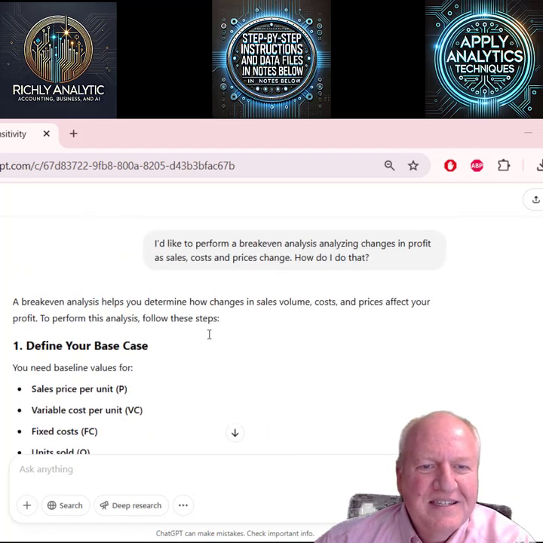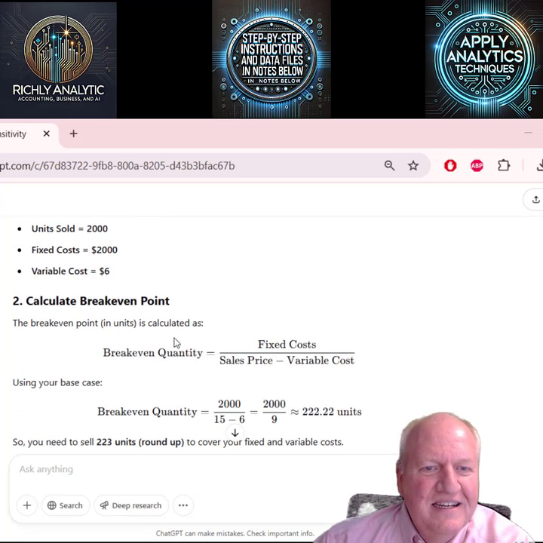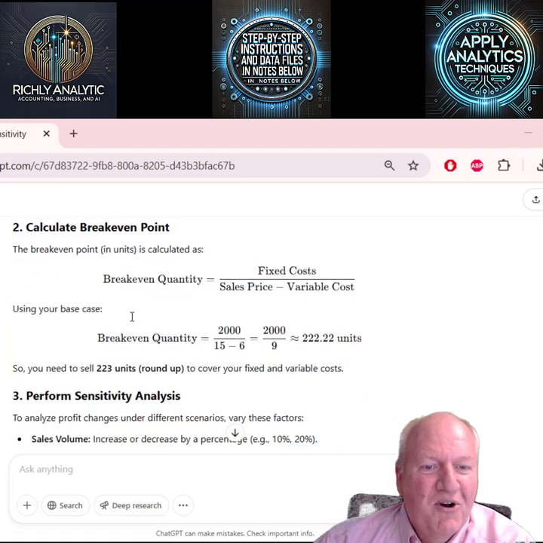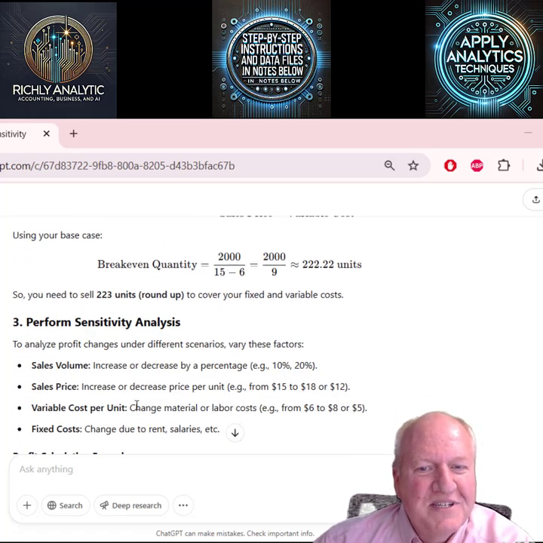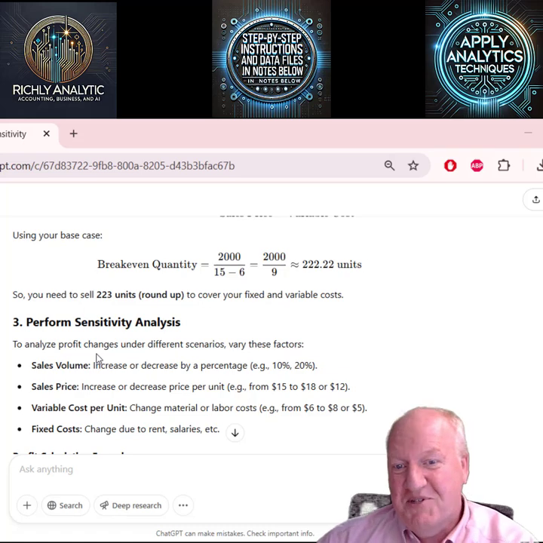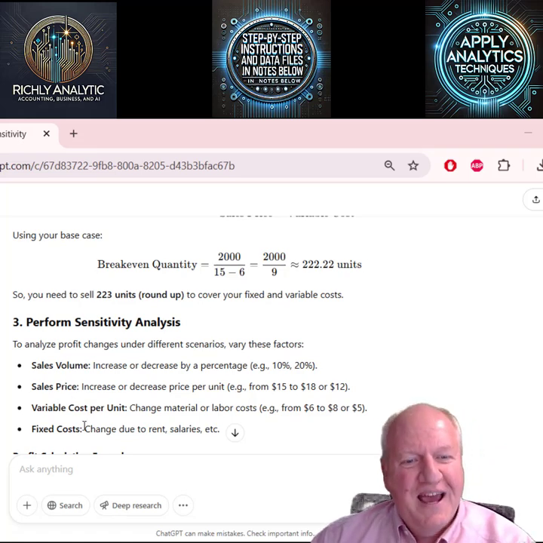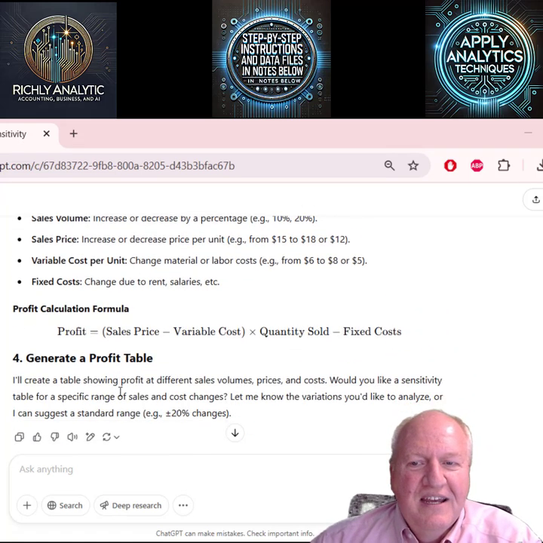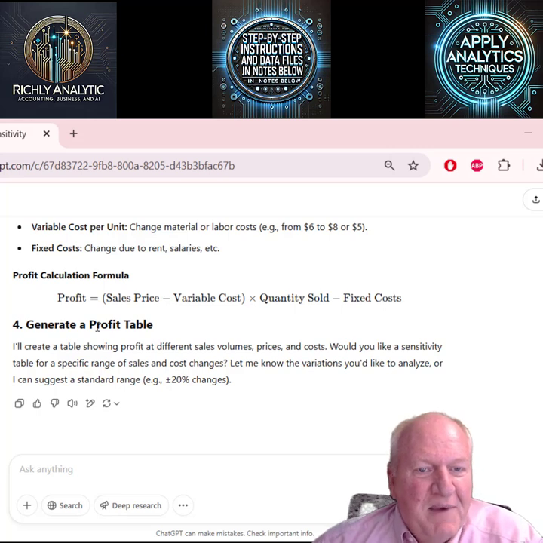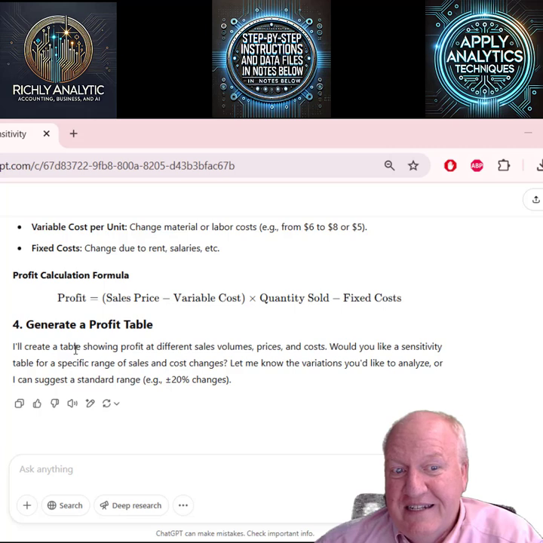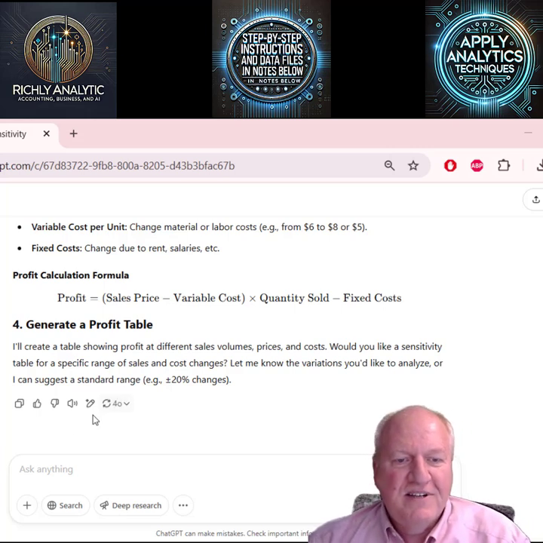So notice what this says. It says define your base case and then ask it to calculate the break even. And then we're going to do some more sensitivity analysis where we allow the assumptions to change. What happens if we sold more? What happens if we sold less? What happens if the price goes up? What happens if the price goes down or the costs change? And then finally, we're going to ask it to generate a profit table. In Excel, this would be called a data table, and just see, hey, how profit changes under different scenarios.